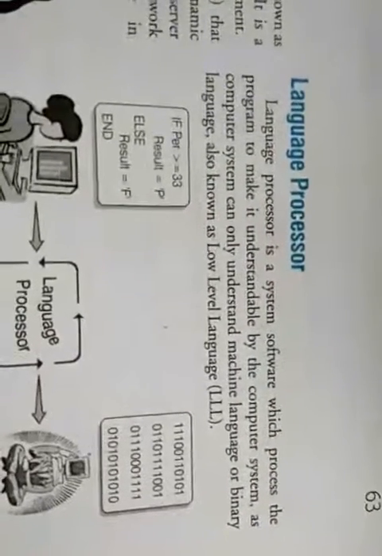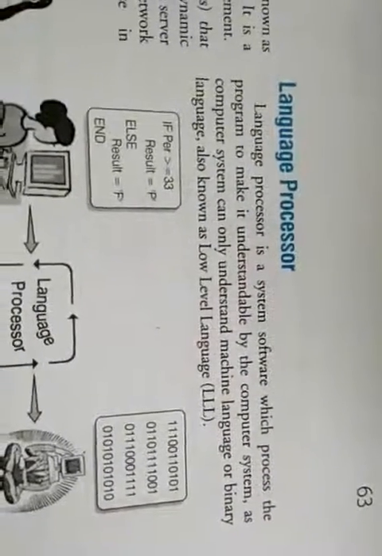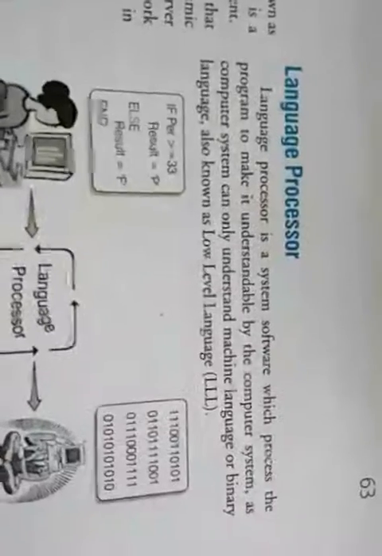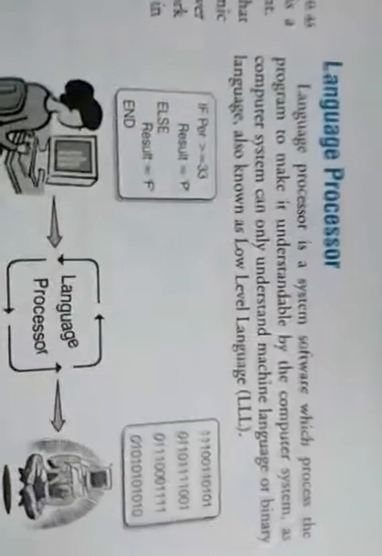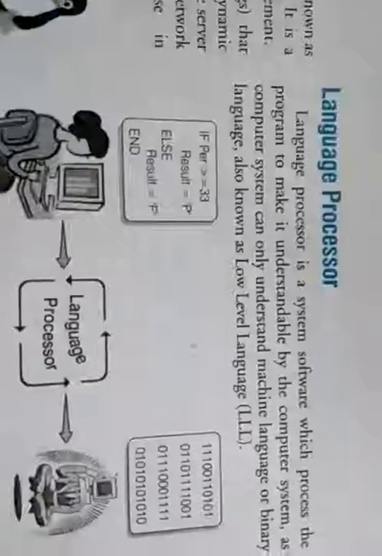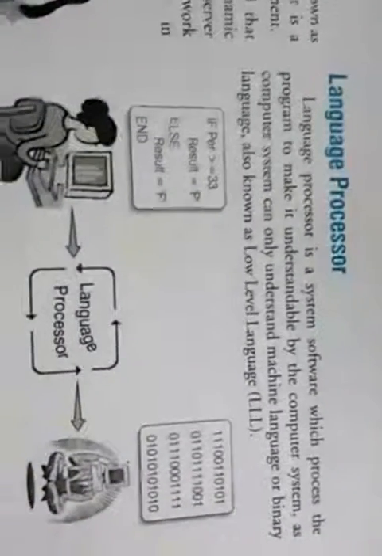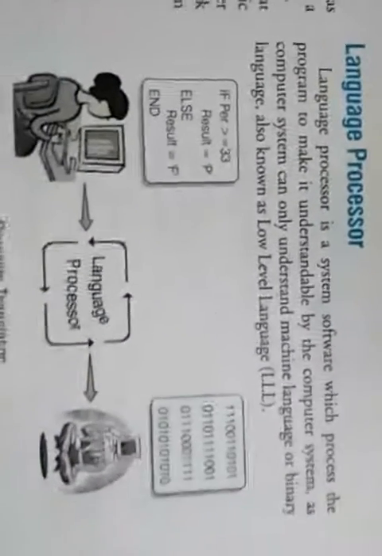So the first part of the system software was the operating system. Every computer requires at least one operating system for its working. And the second topic of the system software is the language processor.